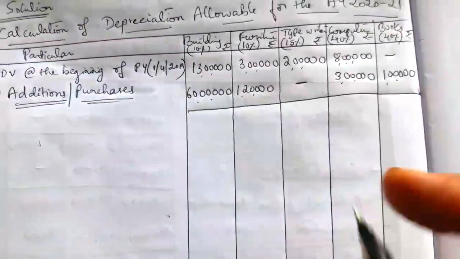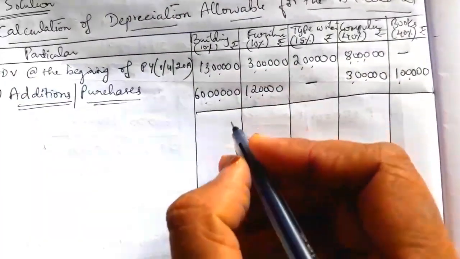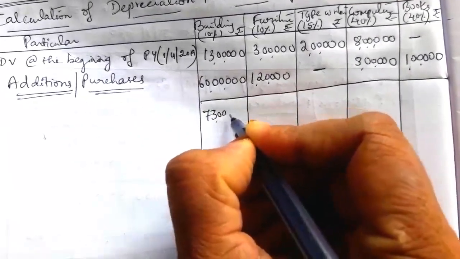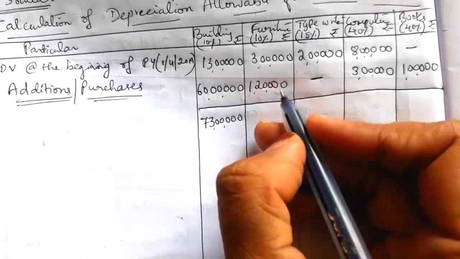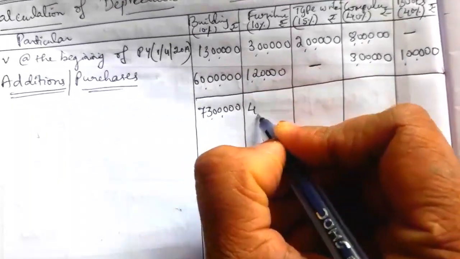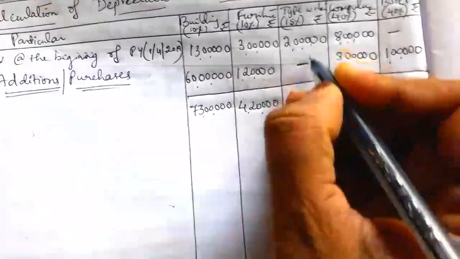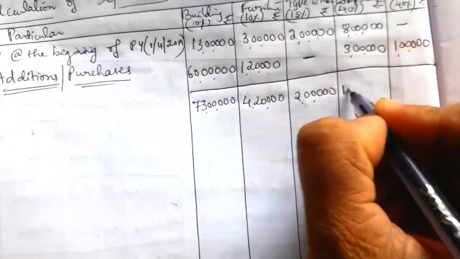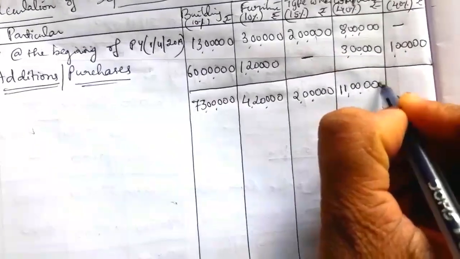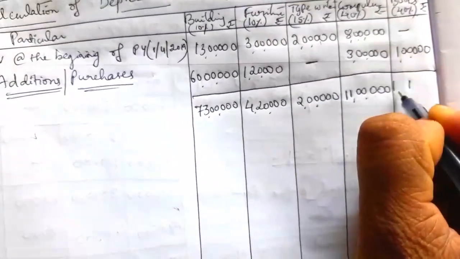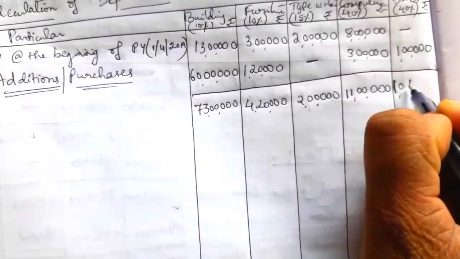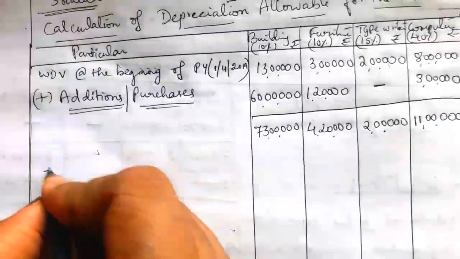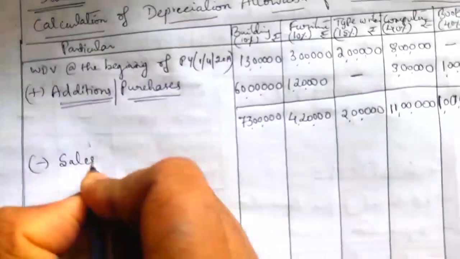So the first, building: 13 lakh plus 60 lakh is equal to 73 lakh. Second one, 3 lakh plus 1,20,000 is equal to 4,20,000. Here there are no purchases, 2 lakh as it is. 8 plus 3 is 11 lakh, and 1 lakh as it is.